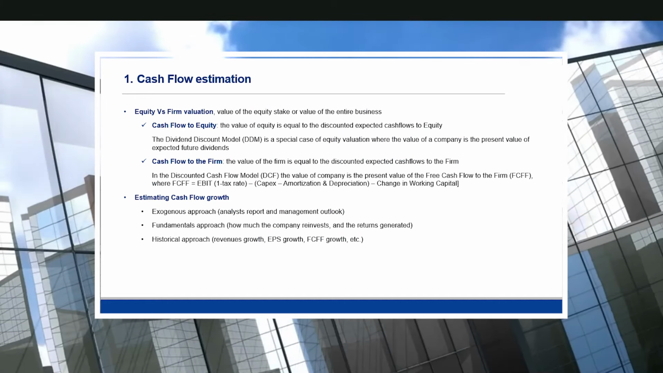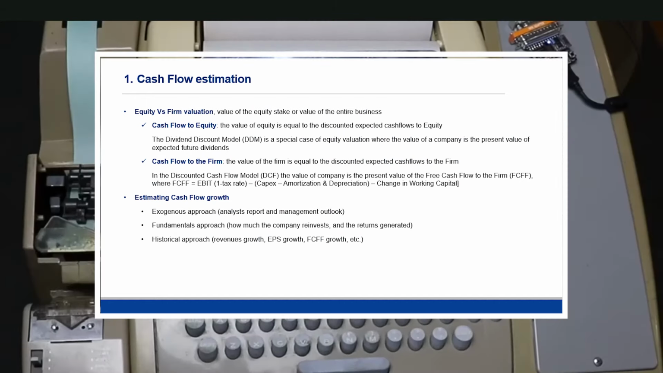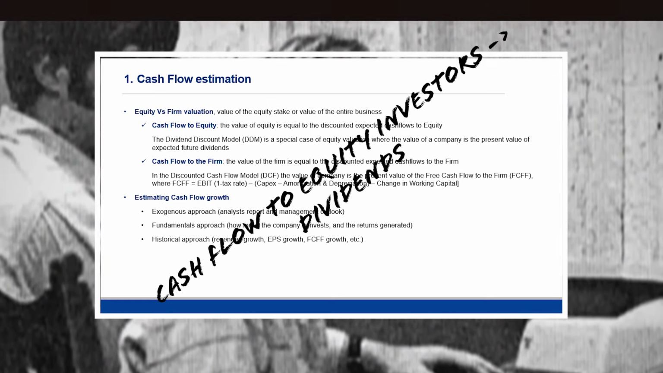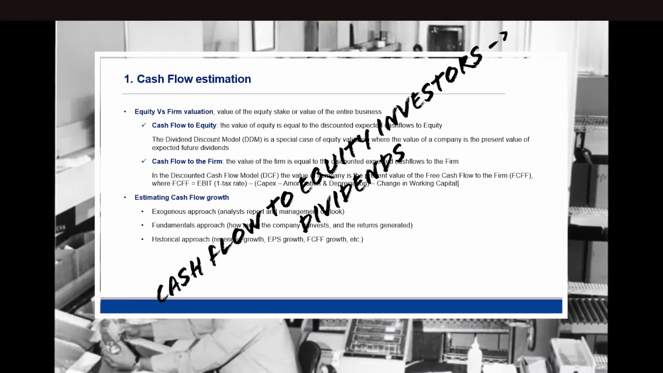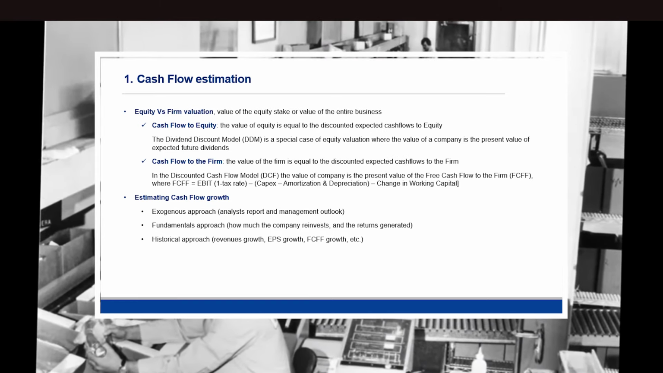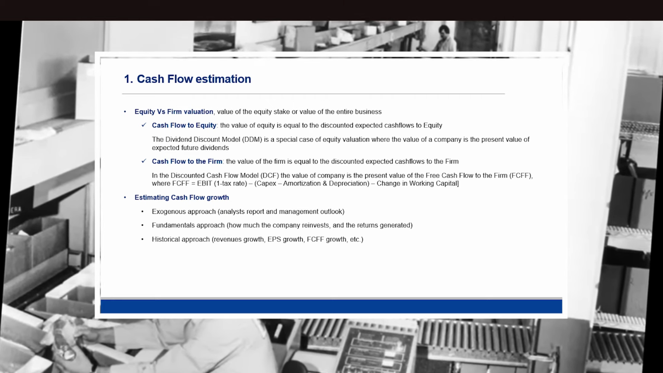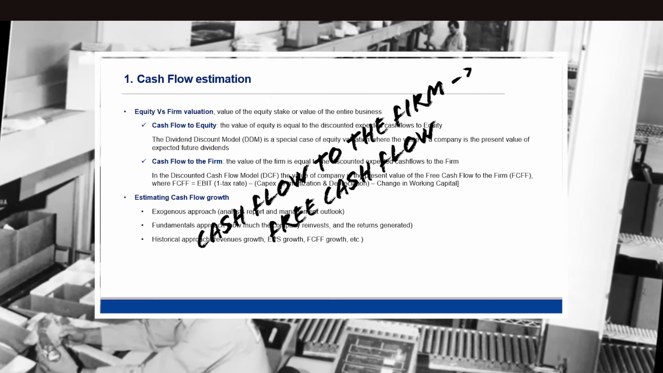There are two fundamental ways to determine the cash flows. In case you are looking for cash flows to equity investors, then you have to look for dividends, because you're going to apply the dividend discount model. On the contrary, if you are looking for cash flow to the entire business, then you have to look for the free cash flows, because you're going to apply the DCF.